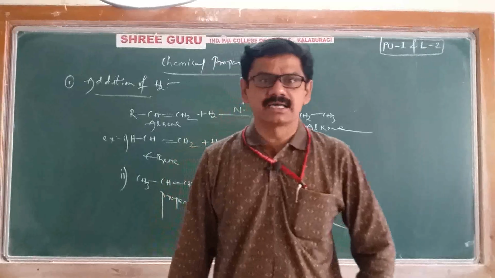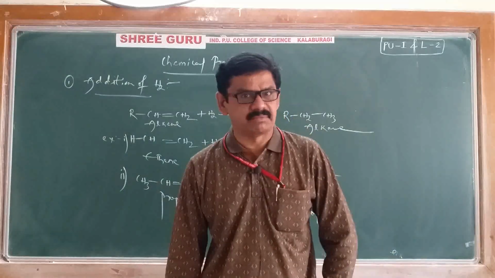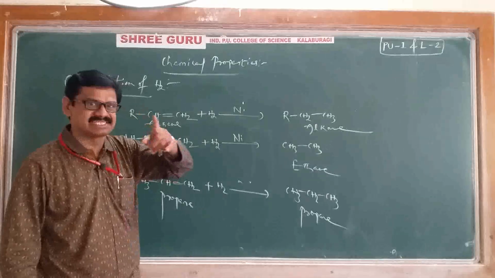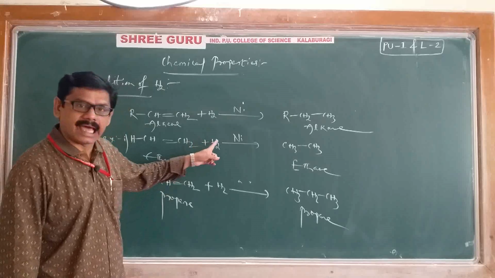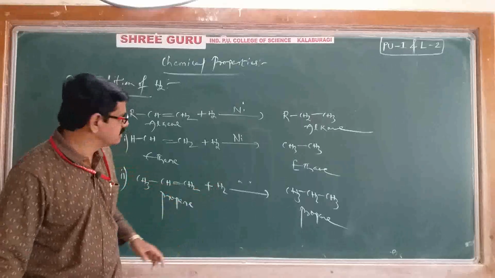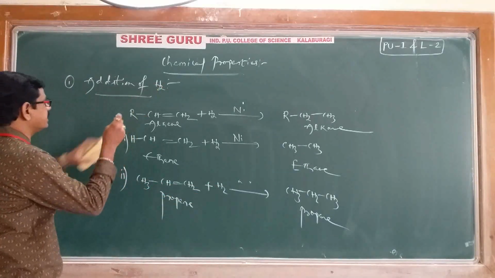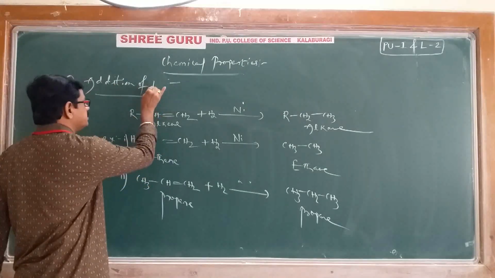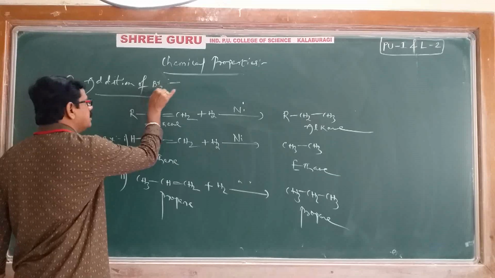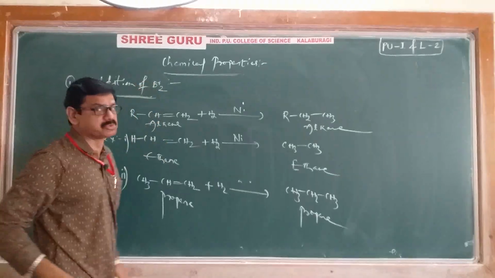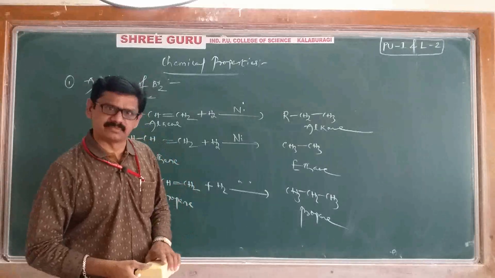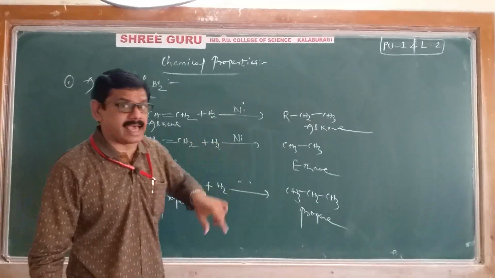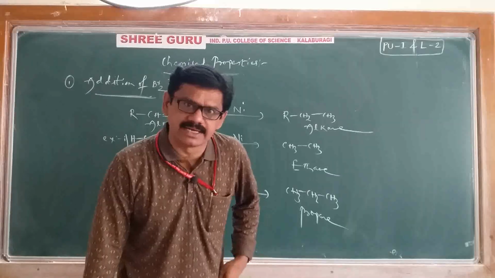This is the first chemical property of alkene. Because of unsaturation, it is undergoing addition reaction. It is truly an addition reaction only. Right. The second one is addition of halogen. Which halogen? Particularly we'll take bromination. Let's discuss now. I'll repeat. Previously we added a hydrogen molecule. Now we'll add a halogen molecule. In that, particularly we will take bromine.